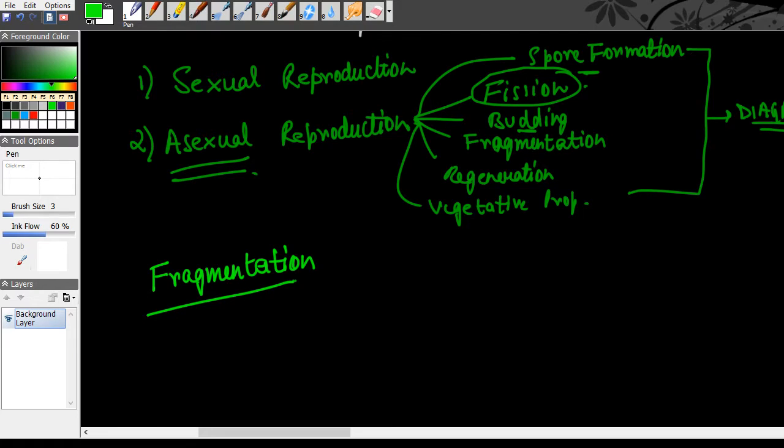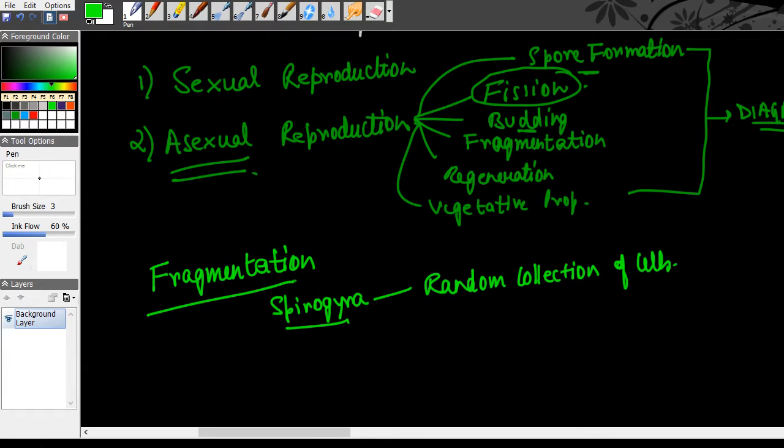It is because Spirogyra, unlike other multicellular organisms, is a random collection of cells. The cells are not differentiated to perform specific functions. There is no specialized function of cells. It is a random collection of cells which have come together to form one organism, so it is very undifferentiated.